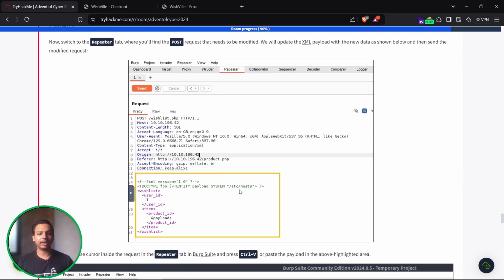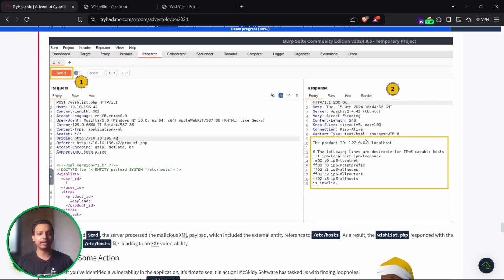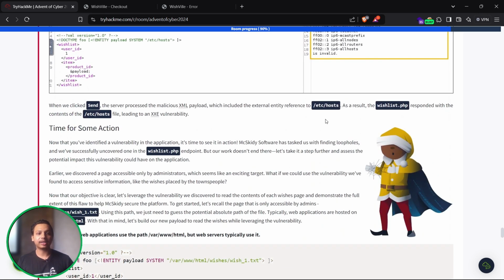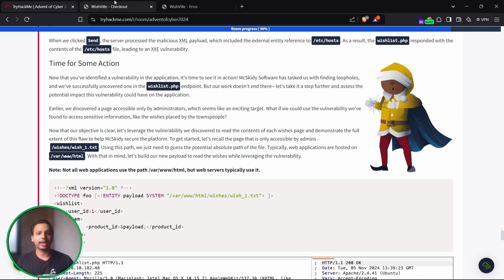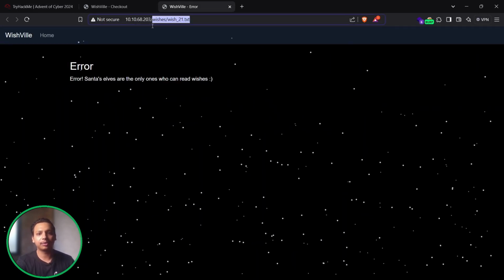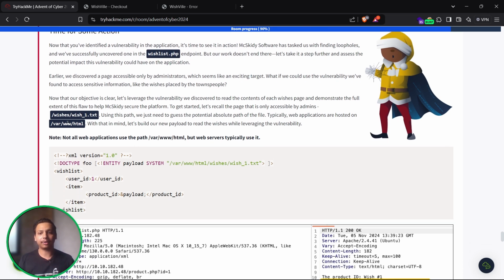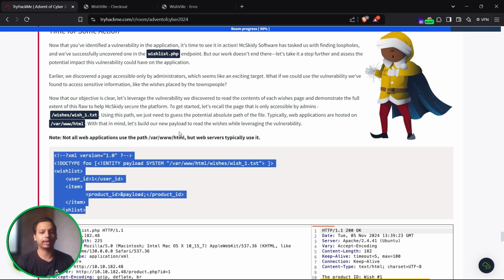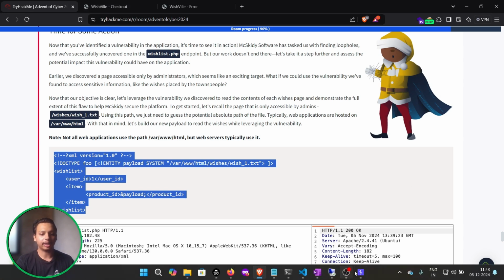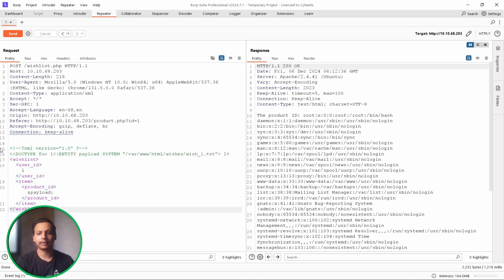Now coming to our main exploitation. Over here we have to give the /etc/hosts, which we have already given, which we can look over here. Now it's time for the action. What if I say that I want this particular URL? Most of the time PHP stores files in /var/www/html, and we are going to give wish1.txt this way. So simply copy this payload, or you can directly give the path, but let me just copy it and send it out over here.